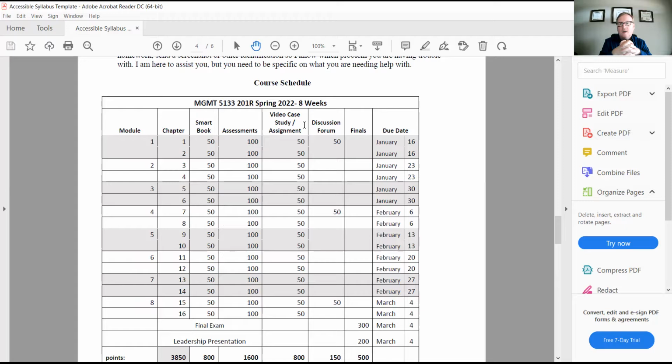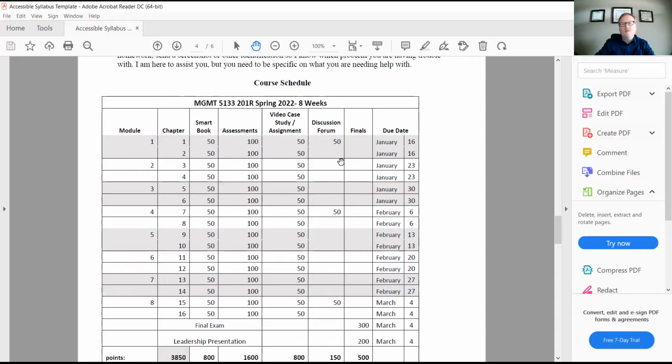It'll give you a scenario, or it'll be talking about specific companies that you know. Many of them are companies that you're familiar with, where they use it as an example to make a point about something they're covering in the chapter, and they'll ask you some questions. You watch a little video about the company and answer some questions, or you might have a case study where they show you a scenario, and based upon the information you learned in that chapter, you're going to answer some questions. Maybe they'll give you a scenario like, you're the manager, how are you going to deal with this employee, or something like that.